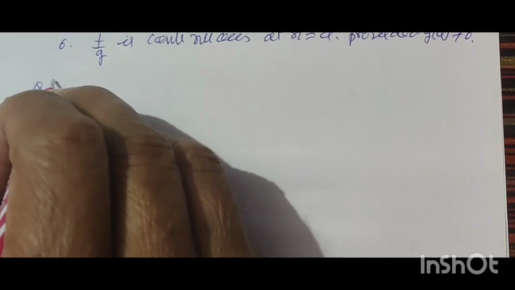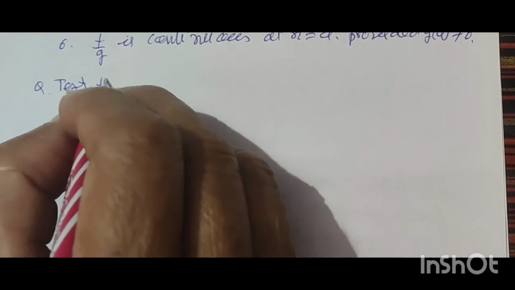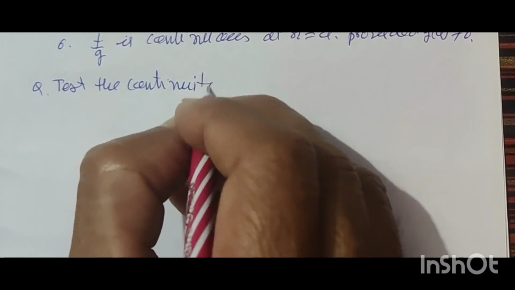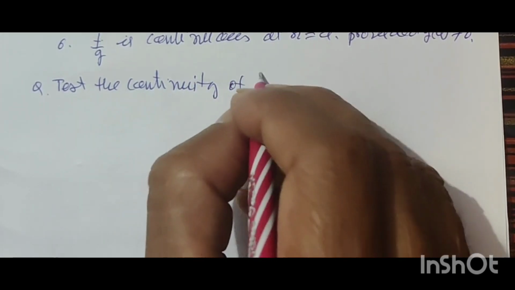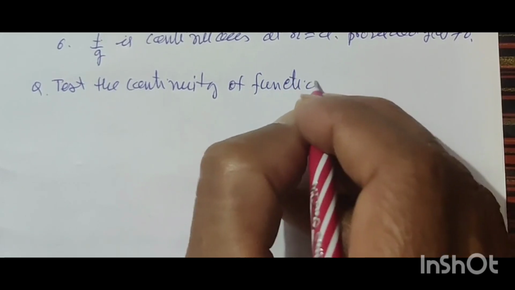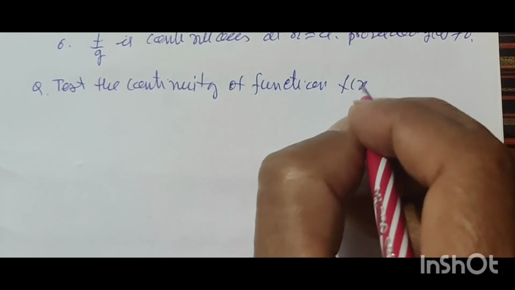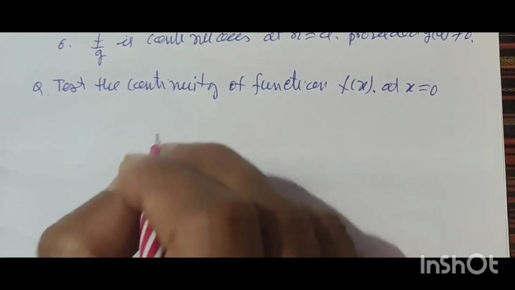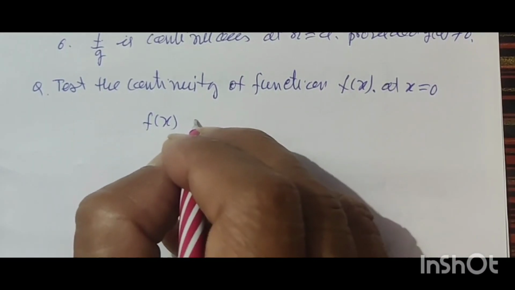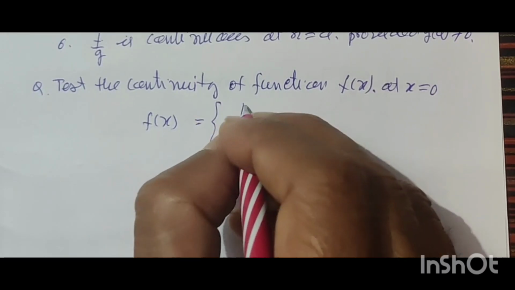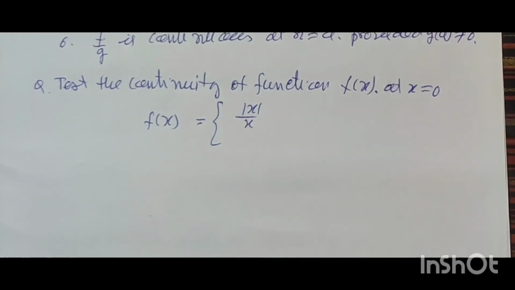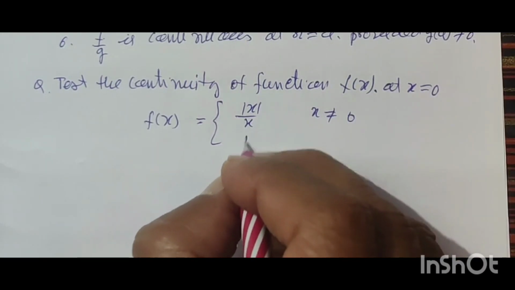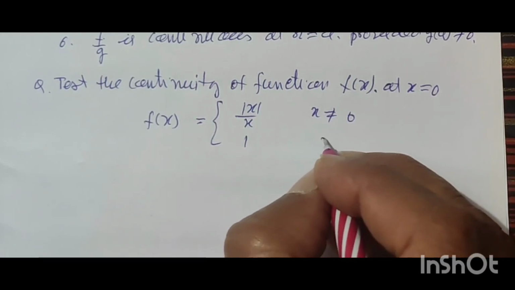Question. Test the continuity of function f(x) at x = 0 given f(x) is equal to mod of x upon x, x is not equal to 0. This is 1 at x = 0.